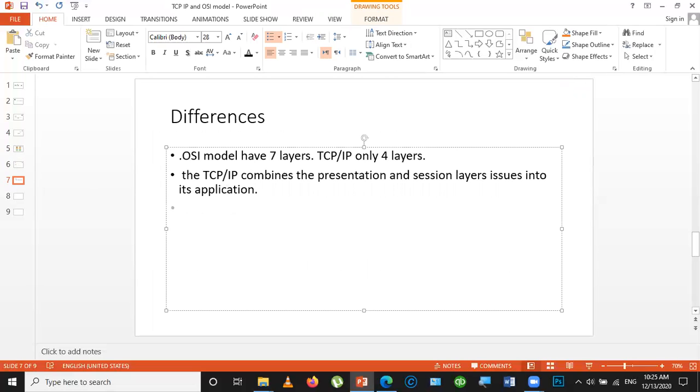TCP/IP is the most commonly used internet suite. The OSI model, however, is a generic, protocol independent standard.